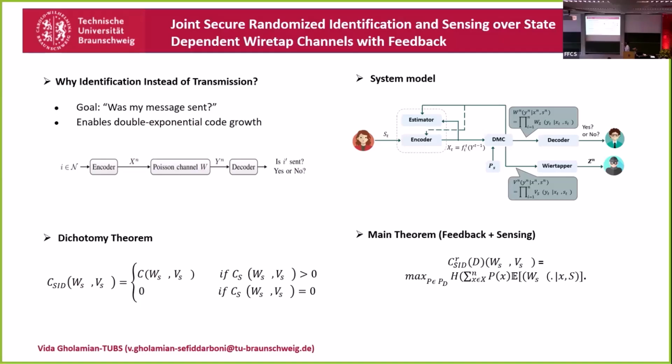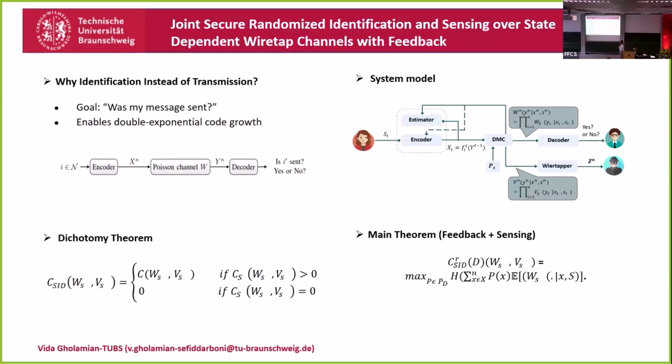Our system model is that Alice wants to send a message to Bob in the presence of a wiretapper. We have feedback from the channel and sensing on Alice's side, and the state is unknown to both the receiver and the sender.